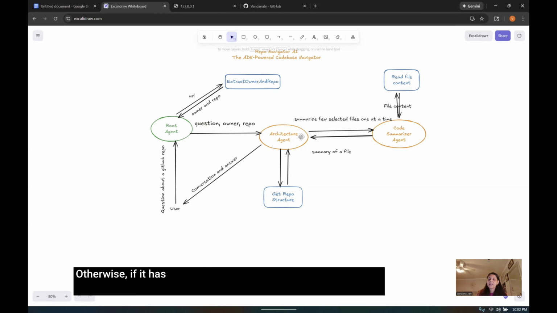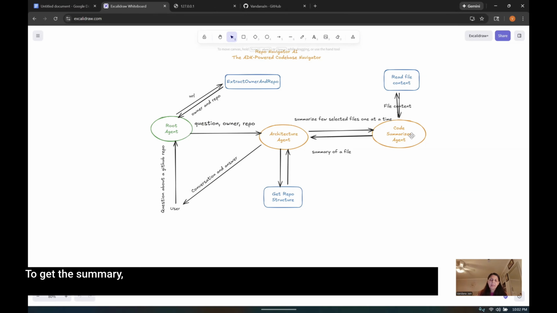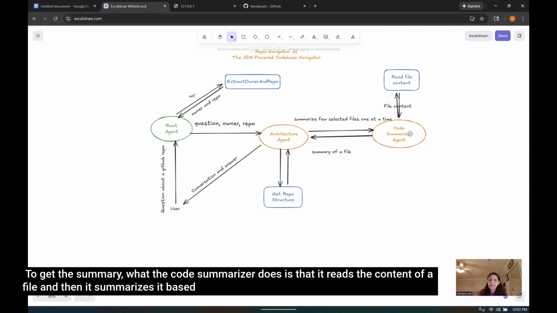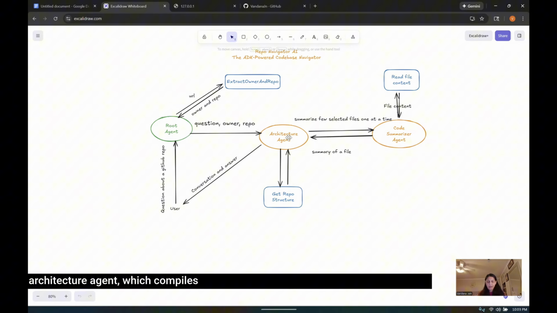Otherwise, if it needs to look at some of the files, it selects just a few files and iterates through the code summarizer to get the summaries. The code summarizer reads the content of a file, summarizes it based on the question, and gives the answer back to the architecture agent, which compiles all the answers and gives the answer to the user.